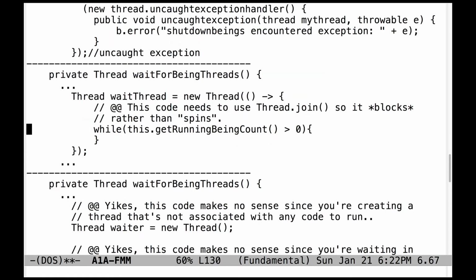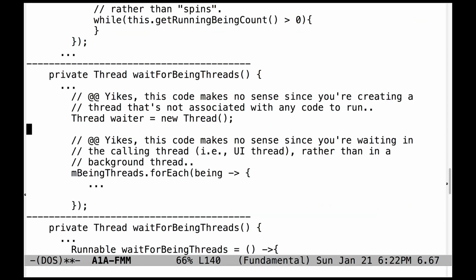Here's another problem. Notice that this code is running a loop, which is checking to see whether the getRunningBeingCount is greater than 0. That's way, way inefficient, because it's using a spin busy wait as opposed to using a blocking join operation. So make sure you use the blocking join operation. Here's another example of creating a thread that has no code associated with it, so that's not going to work.